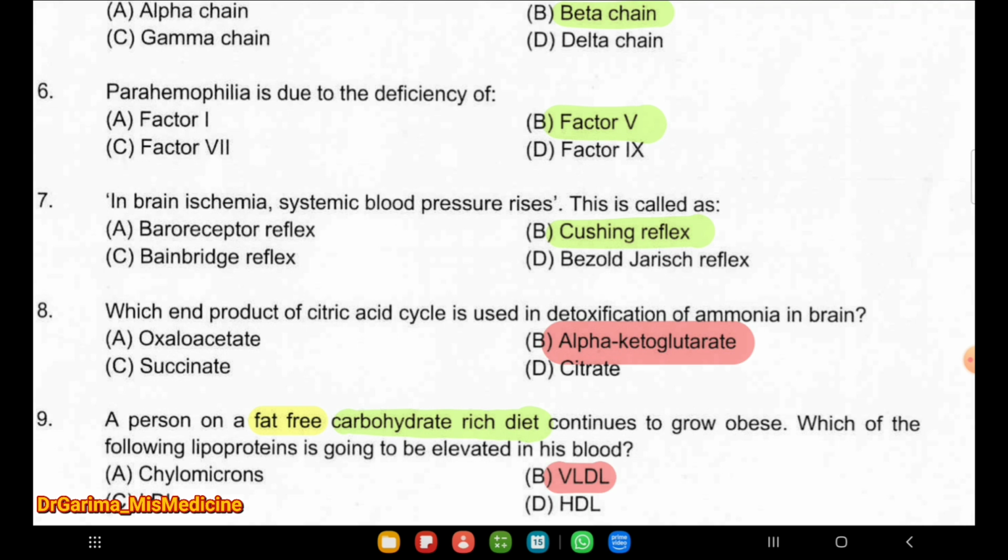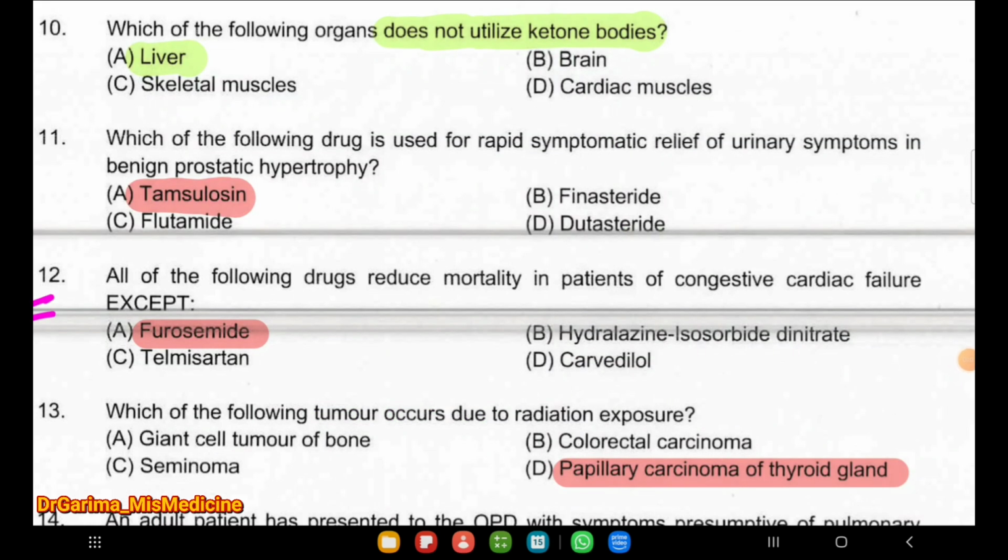Next question, a person on a fat-free carbohydrate-rich diet continues to grow obese. Which one of the following lipoproteins? Very low density lipoprotein. So the next question is, which one of the following organs does not utilize ketone bodies is liver? These are the biochemistry questions.